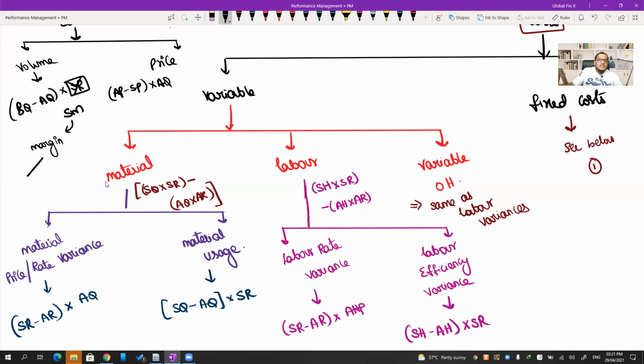Now, what is margin, sir? If you are using marginal costing system, contribution is the margin. If you are using absorption or ABC, profit per unit is the margin. If you are using marginal, contribution. If you are using ABC or absorption, profit.